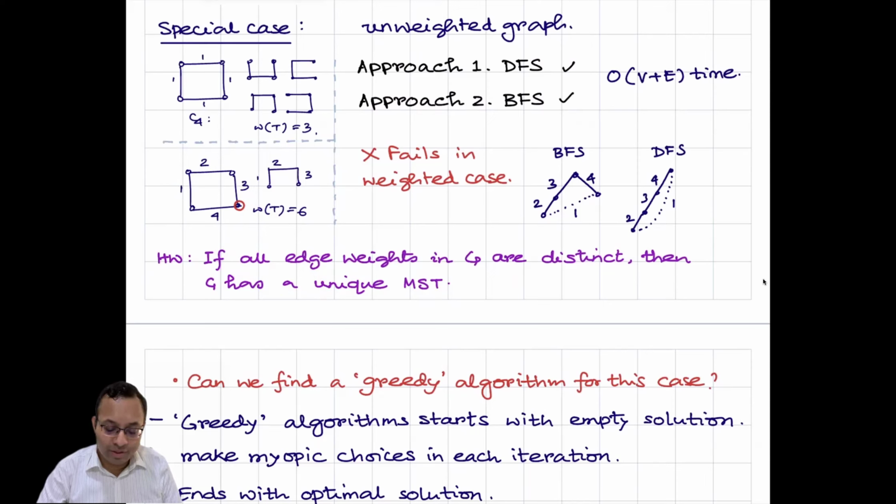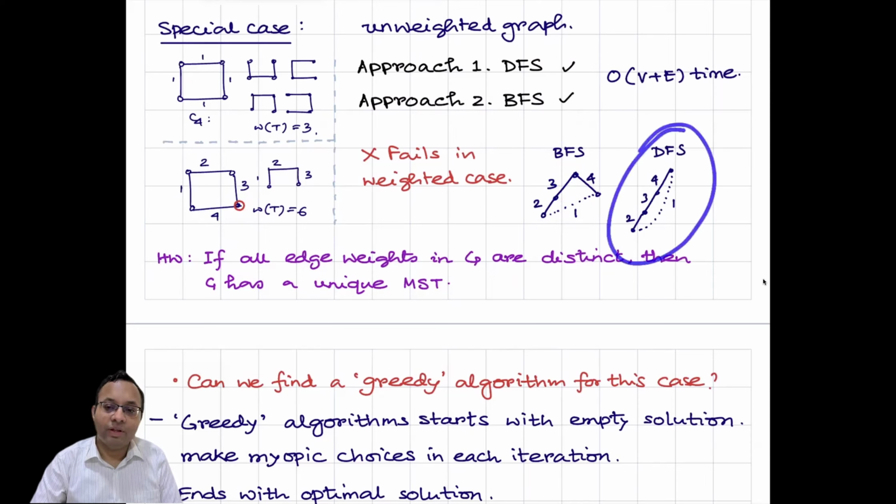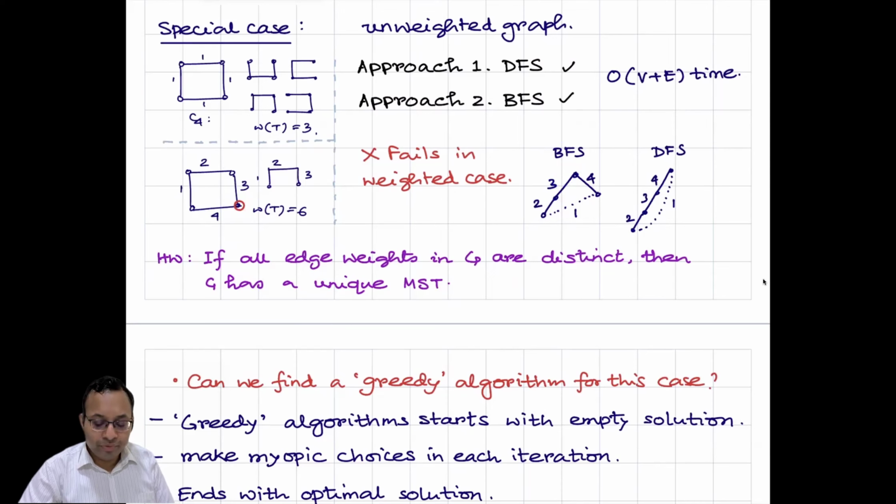So if we think of BFS and start from this red vertex, we'll explore all the edges leaving the red vertex, in this case 3 and 4. Then we'll explore probably 2 and continue. So we'll miss this edge 1. Similarly, if we start DFS, we'll start with 4, then go to 3, then go to 2. And okay, this figure is not completely correct, but you can make another example where DFS will not work.